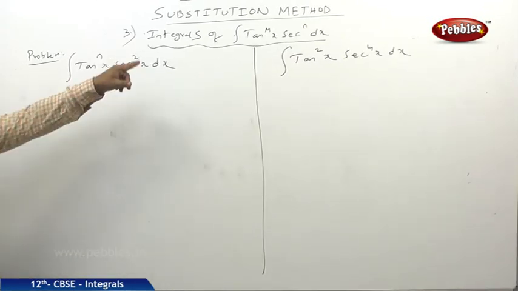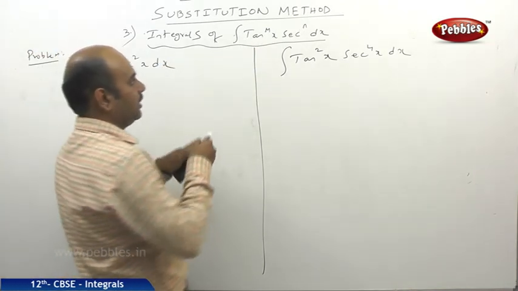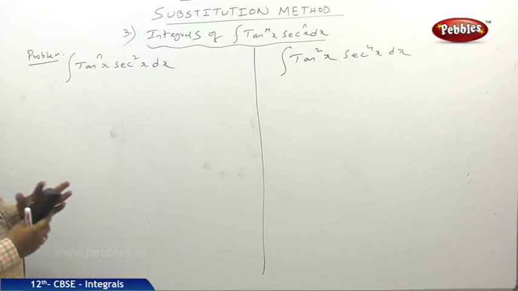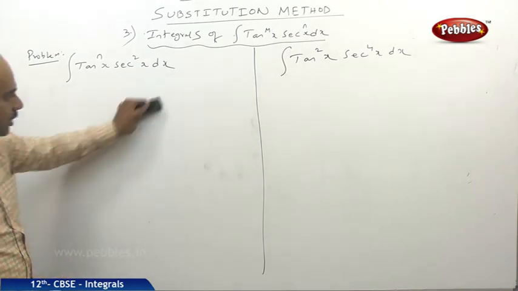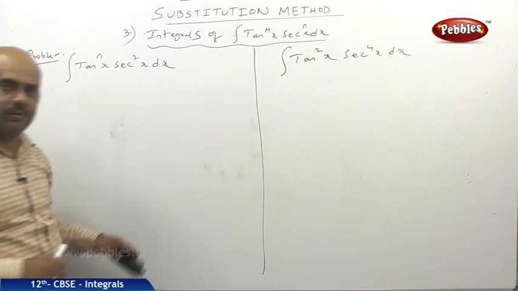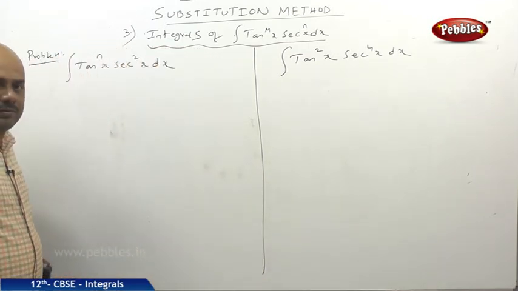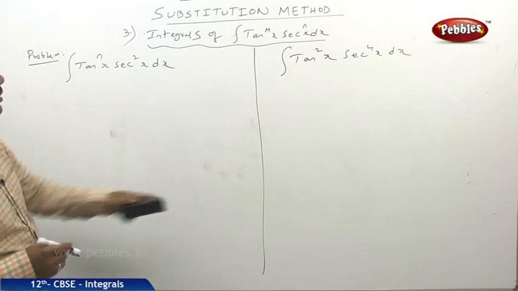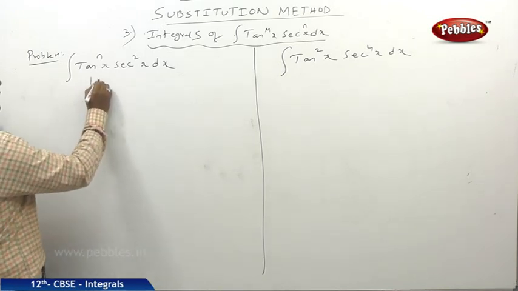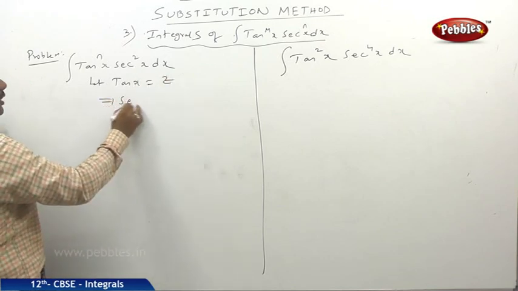Right friends, now we shall be seeing another pattern, integrals of the type tan power m x into secant power n x dx. Here, remembering formulas and working rules every time is very difficult. Sometimes we need to apply a little bit of logic also. We already studied differentiation, methods of differentiation and various formulas. We know that d by dx of tan x is nothing but secant square x. So when coming to this kind of problem, I'll put let tan x is equal to z.